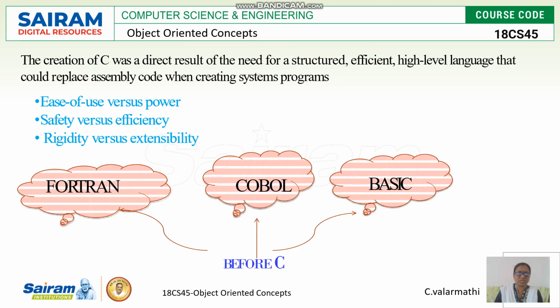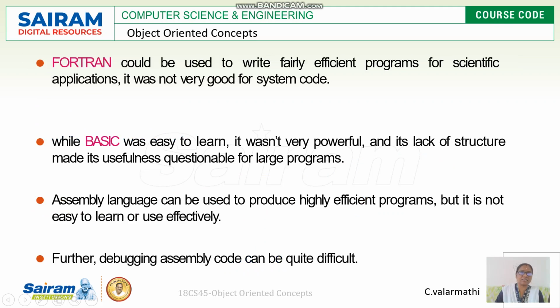Before the invention of C, what kind of features and what kind of problems arose in the programming field? Before C, we know that Fortran, COBOL, and Basic were the programming languages. After Fortran, COBOL, and Basic, C is another important and most used programming language, which has the features of structured, efficient, high-level languages, with trade-offs of ease of use versus power, safety versus efficiency, and rigidity versus extensibility.